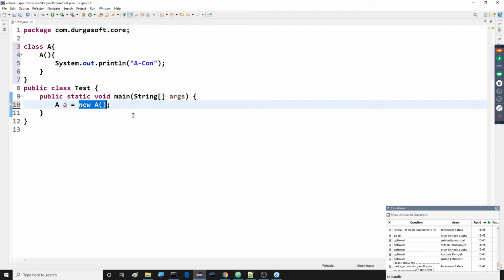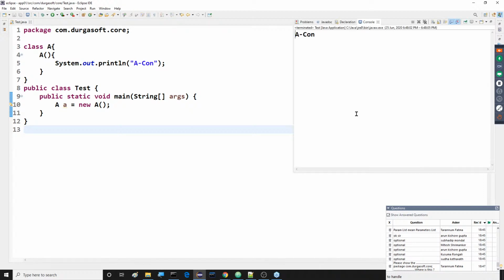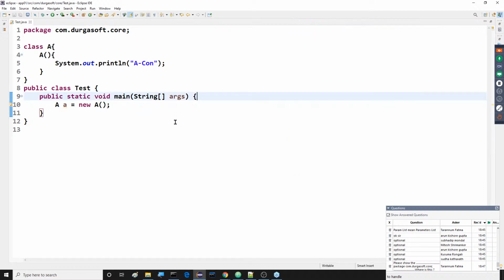Right, sir. Next, after completion of this point, what do we understand? Now I want to run this program. If I run this program, what output do we get? "A con" is the output we get. Right, sir. That's okay, good.